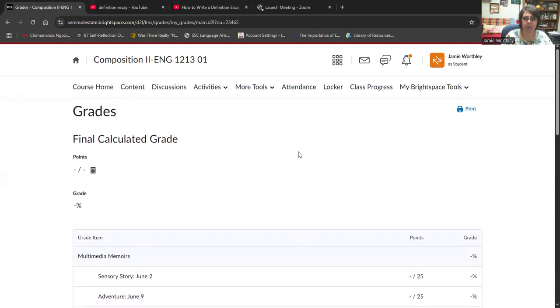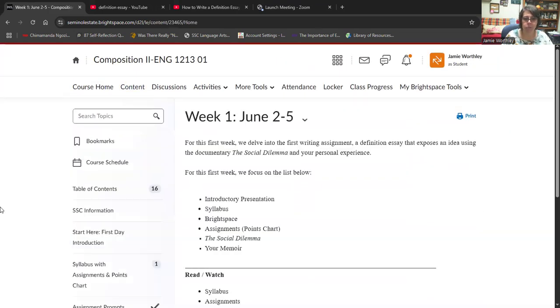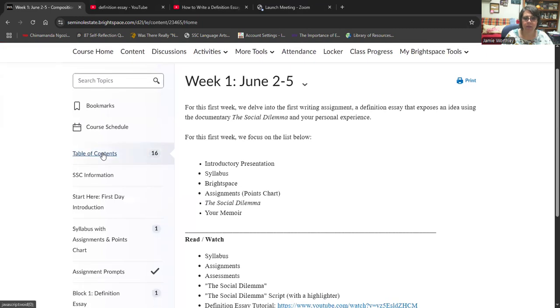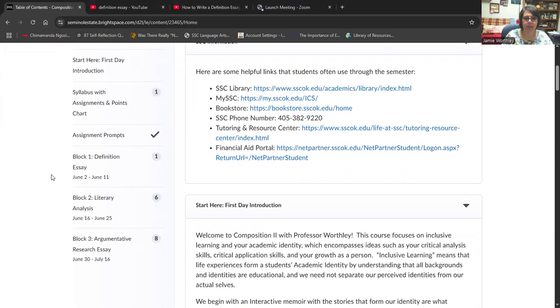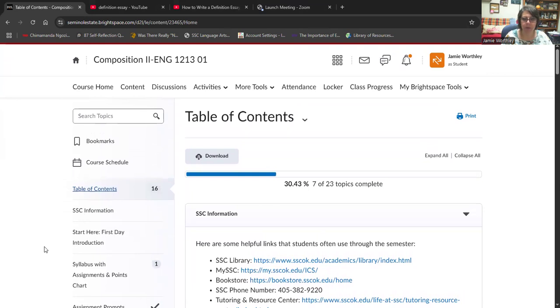All right, we're going to start with content. I'm just going to click on table of contents so it shows everything. So table of contents shows everything. Now you can just go to block 1, block 2, or block 3. I haven't quite finished block 4 just yet, and I want to redo a couple things before we get there.